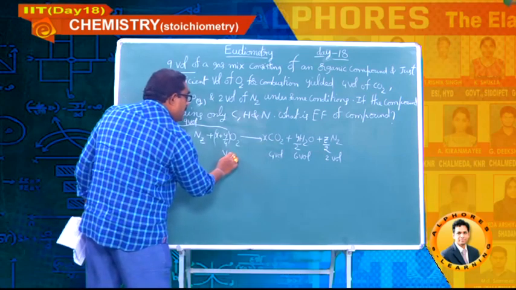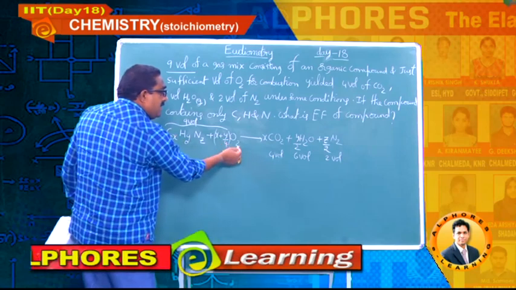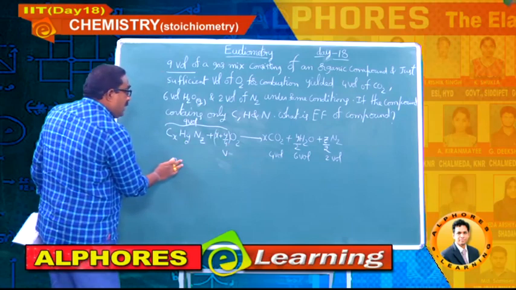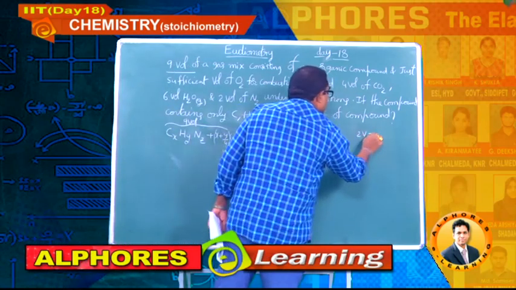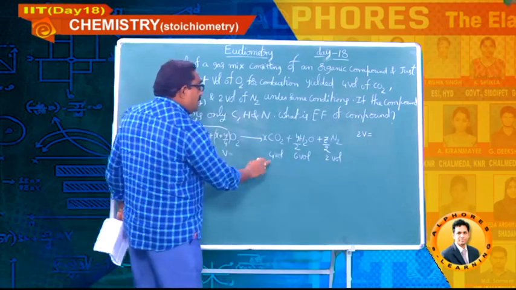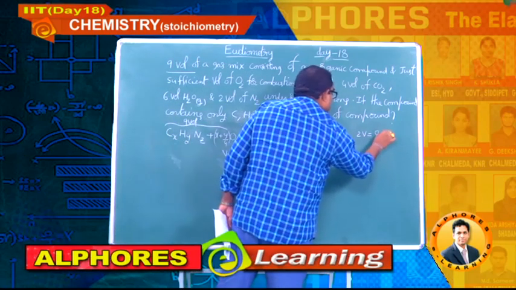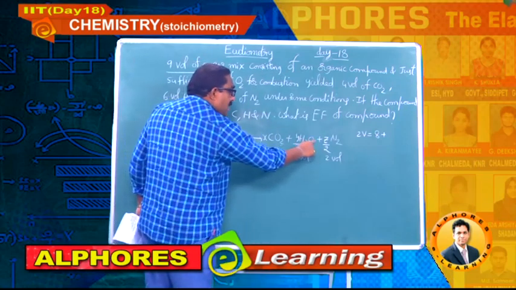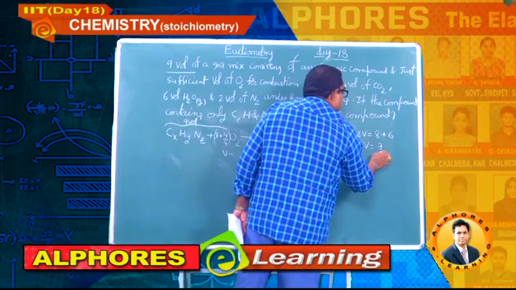Let me take the oxygen as V volumes. How many such atoms are there in each molecule? 2. So 2V. Please note it down: 2V is equal to the right side atoms I am counting: 2 into 4, 8, plus 1 into 6, 6.